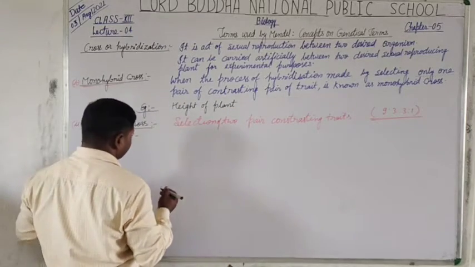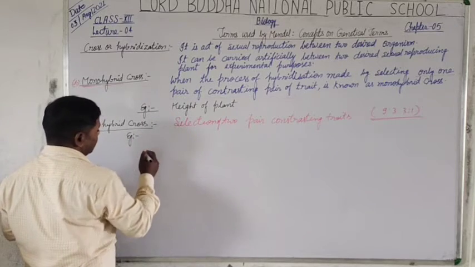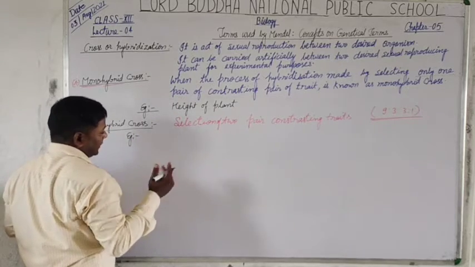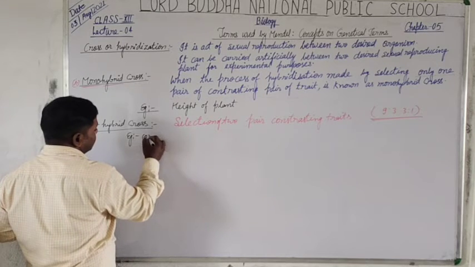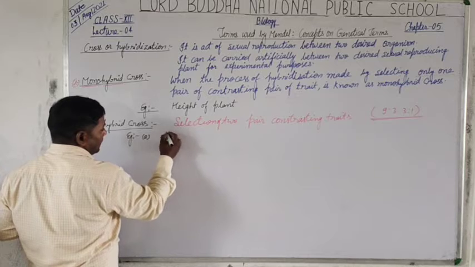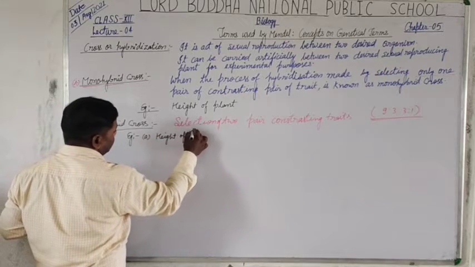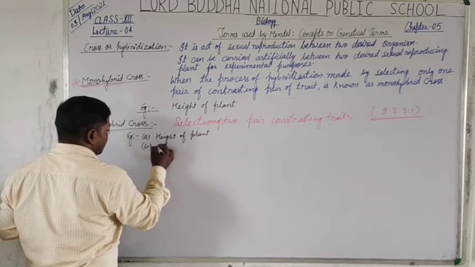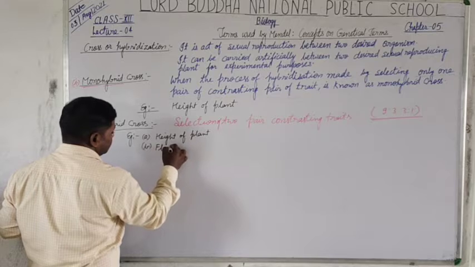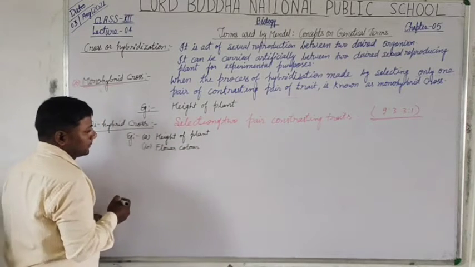So first of all, we have to use the P symbol by selecting two pairs of contrasting traits. Here I am going to select the first trait as height of plant, and the second one is the flower color. Is that clear?